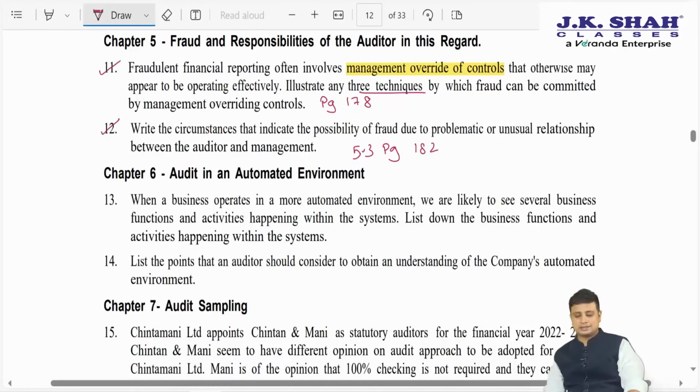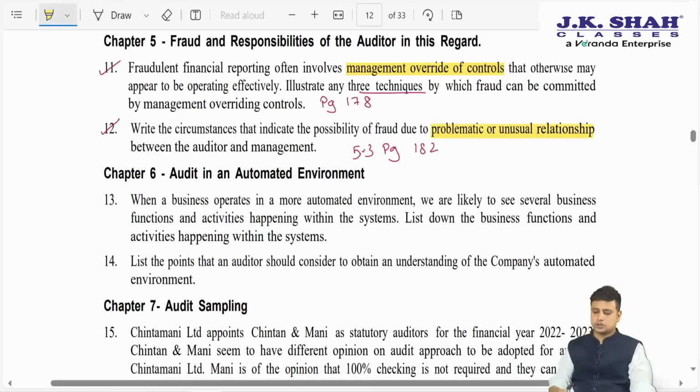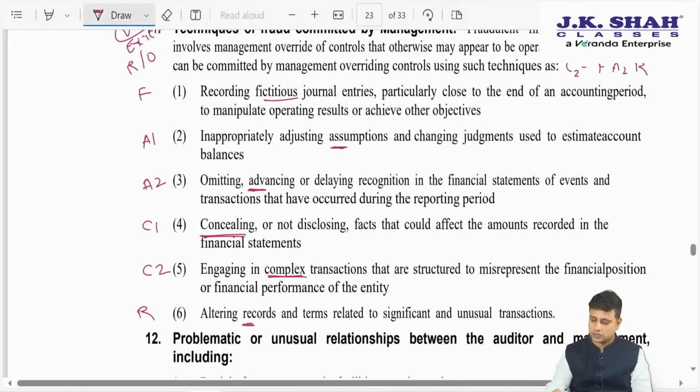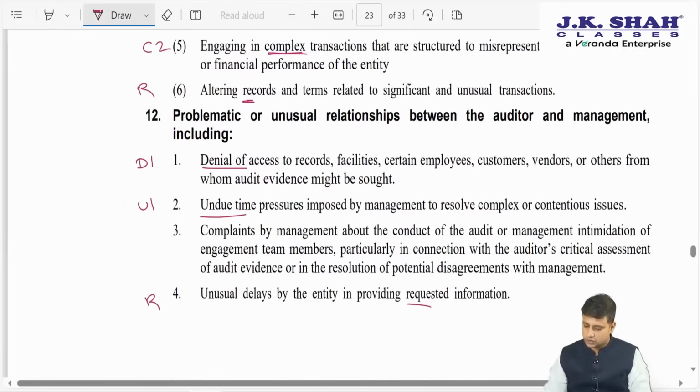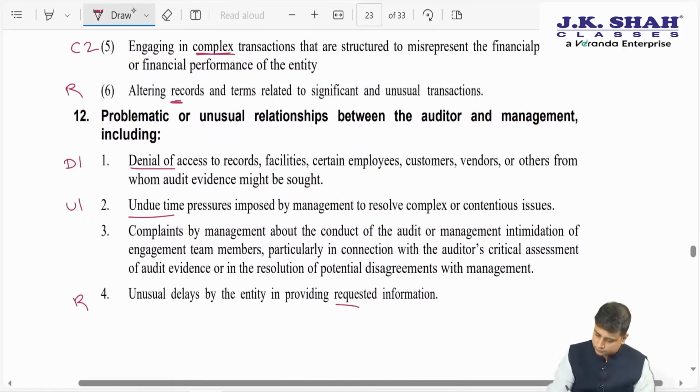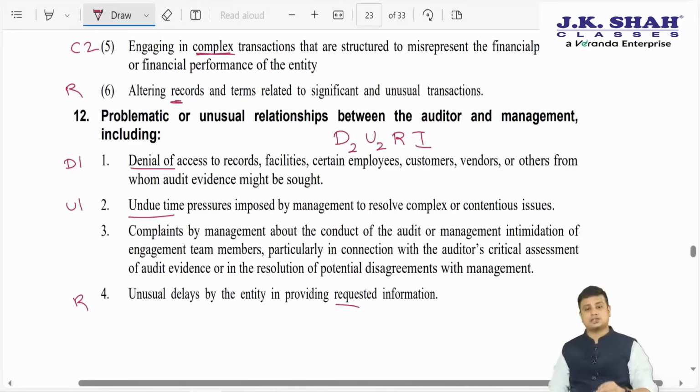Next, write the circumstances that indicate possibility of fraud due to problematic or unusual relationship between auditor and management. So if you recollect our code, what we used to say here was DURI. D2, U2, RI. That is denial of access to records.